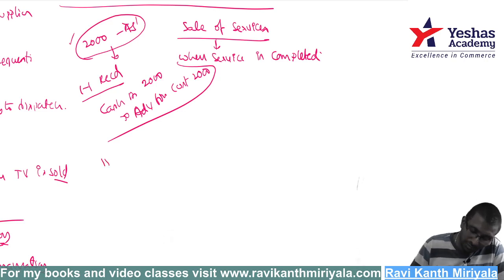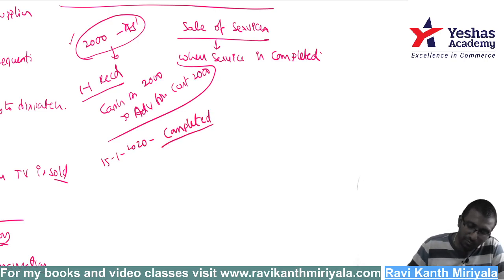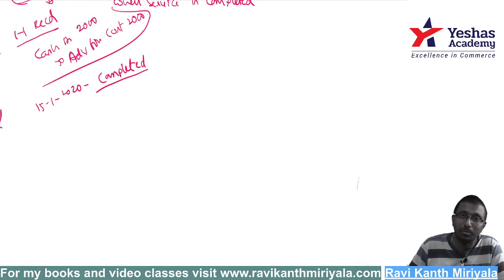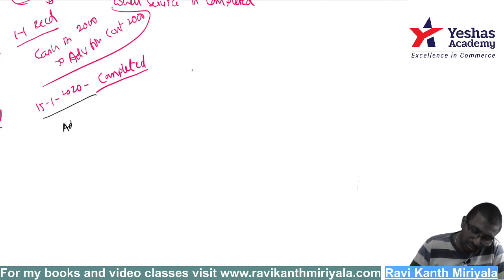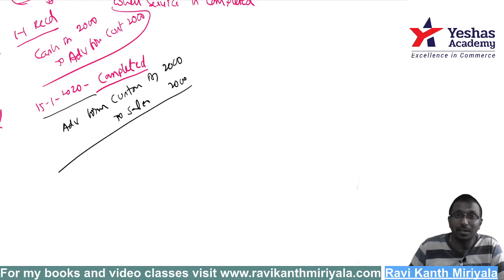Okay, suppose on 15th January I have completed. I completed my services. I taught you 15 days, I taught all accounting standards properly. All done. That day what are you supposed to record? Advance from customer account debit to sales, because my service is completed. Correct? Service is completed, that's why I should do it.